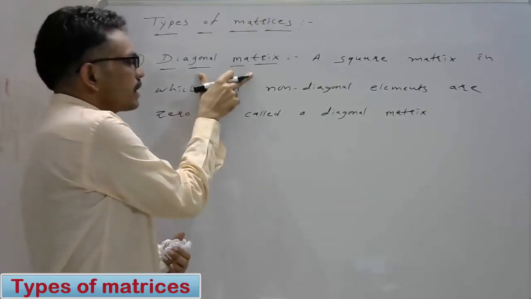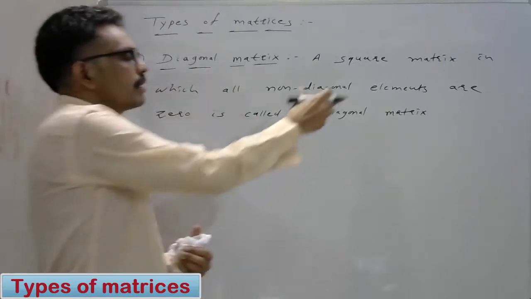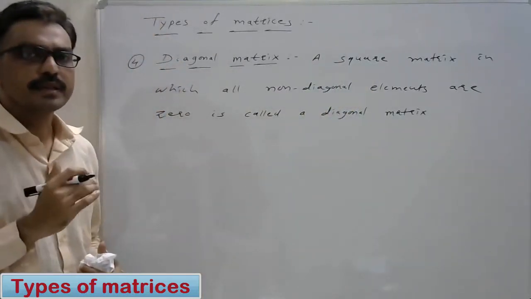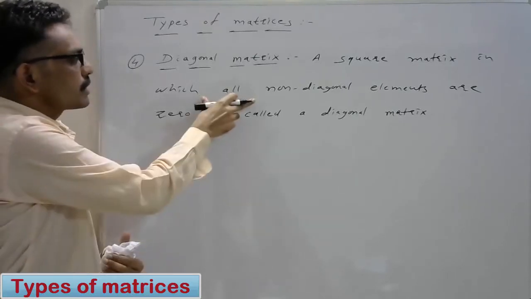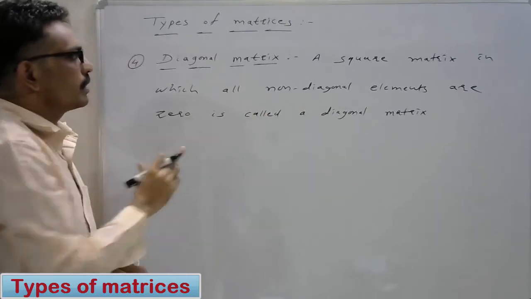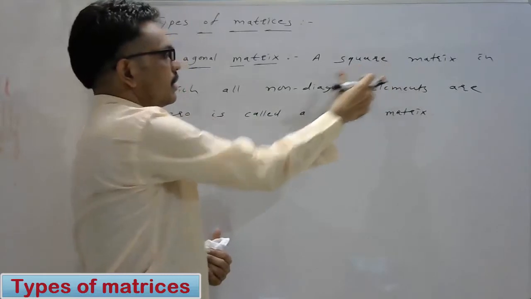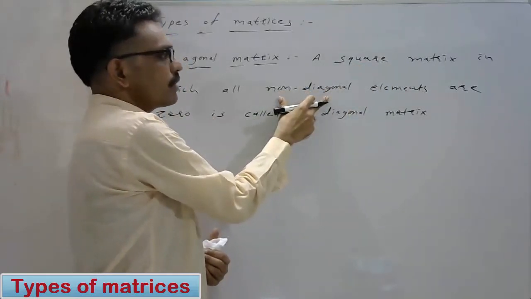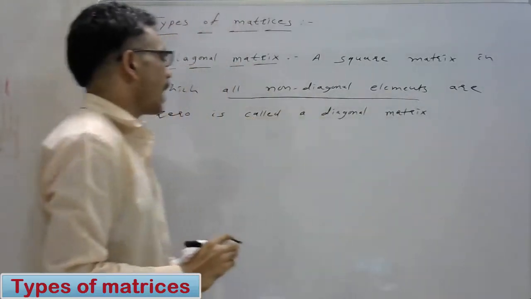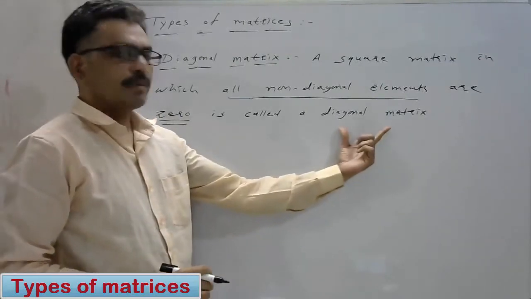Now we define the diagonal matrix. What is the diagonal matrix? A diagonal matrix is a square matrix in which all the non-diagonal elements are 0. Then it is called a diagonal matrix.